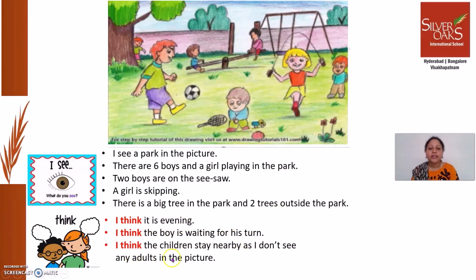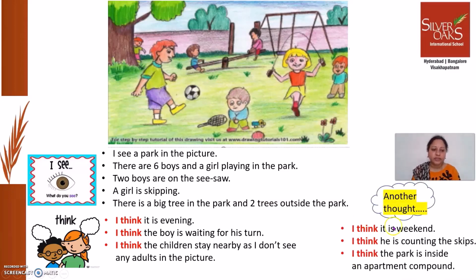And I think the children stay nearby as I don't see any adults in the picture. And what is my friend thinking? She thinks it is a weekend. And she thinks he is counting the skips that she is doing. And she thinks the park is inside the apartment compound. Right? It can be anything. And now you think, what do you think about this picture?